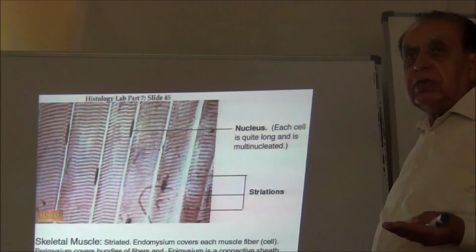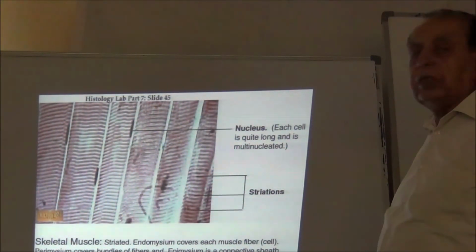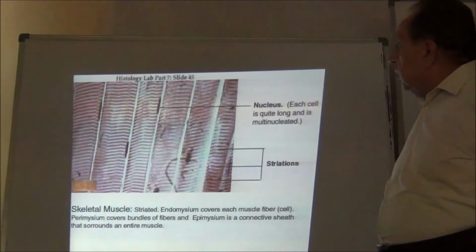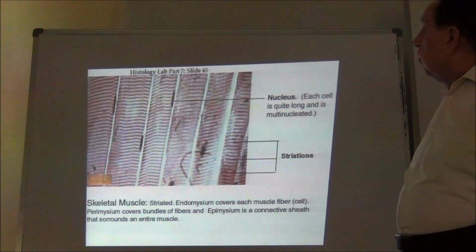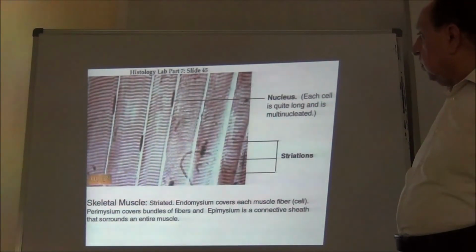In smooth muscle fibers, the actin and myosin filaments are not in registered order, so there were no cross striations. But here, these fibers have cross striations because the actin and myosin filaments are in registered order.